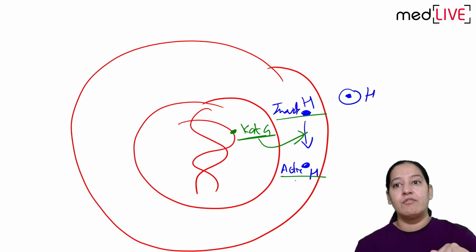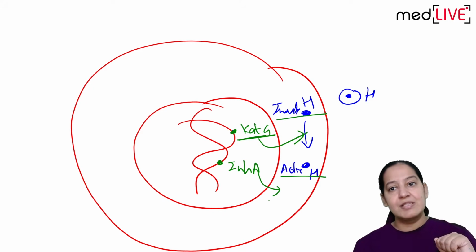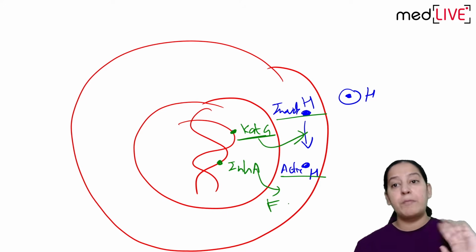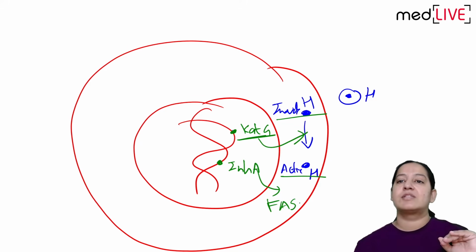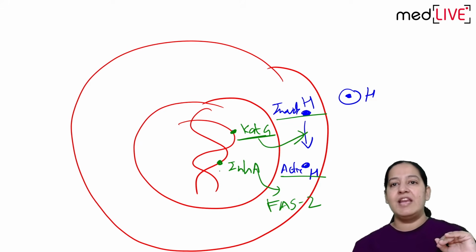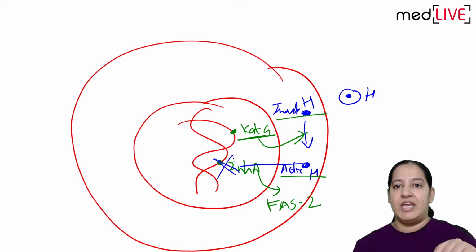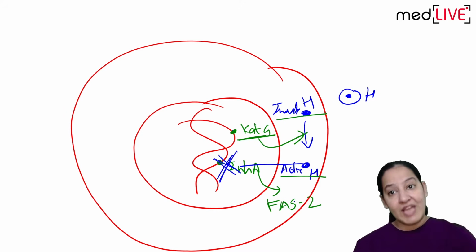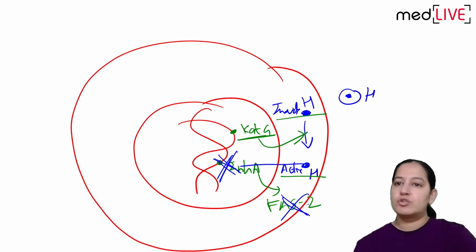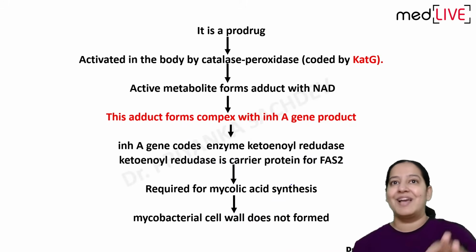After becoming active, what will happen? There is another gene in the bacteria known as INHA. It will form a protein which will act as a transporter for FAS2. So this drug, after going inside and becoming active, will inhibit INHA. So INHA will be inhibited. So the carrier of FAS2 will not be formed. FAS2 will not act. Mycolic acid will not form. Bacterial cell wall will not form. Bacteria will be killed. Have you got it? So two enzymes are involved.